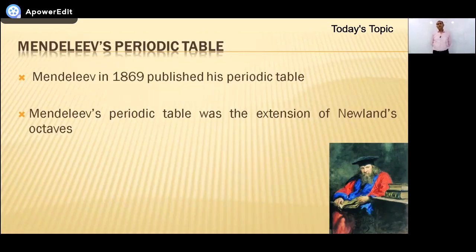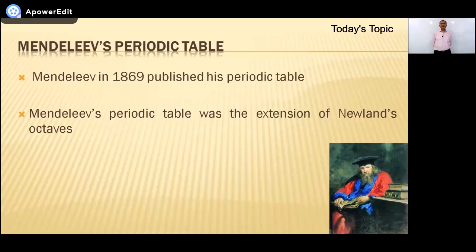He published a periodic table after Newland, or you can say that he extended Newland's periodic classification. Newland means law of octave. So Mendeleev's periodic table was the extension of Newland's law of octave.